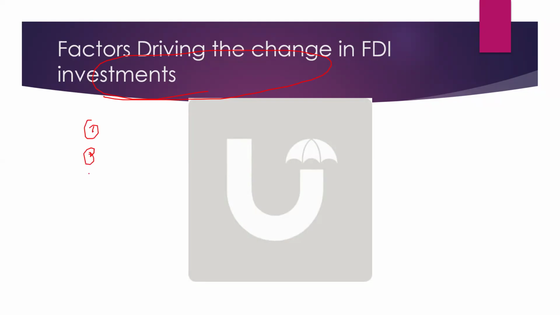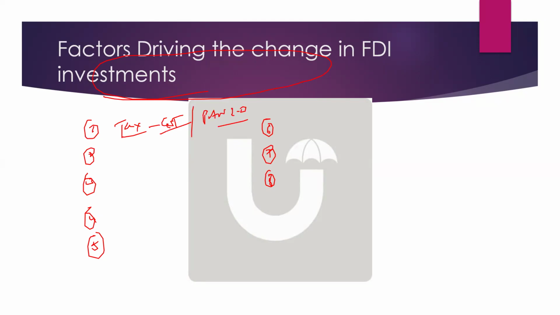Again, remember the macroeconomic variables. This entire chapter is based on macroeconomic variables only. If you remember the variables properly, you can definitely write a very good answer, but you have to learn the statistics by heart. So, factors driving the change in FDI investments. Very good: tax, especially, for example, GST. You can write GST or PAN 2.0, any example you can mention.